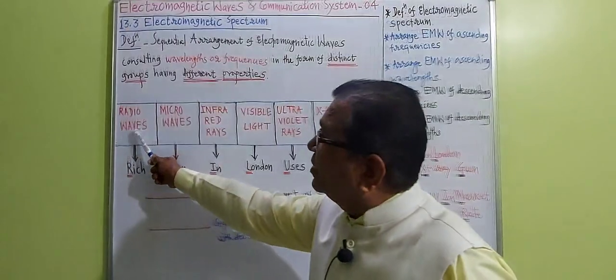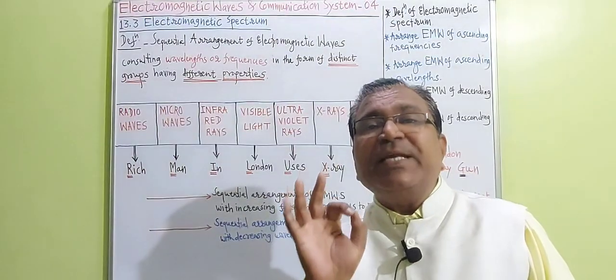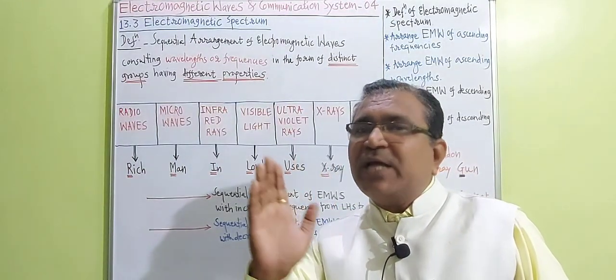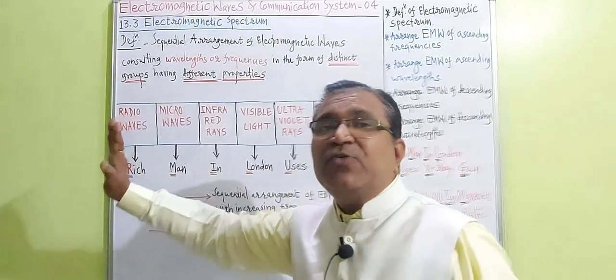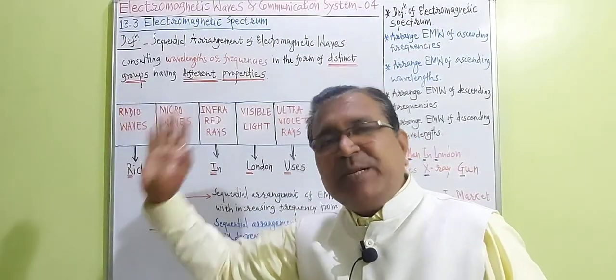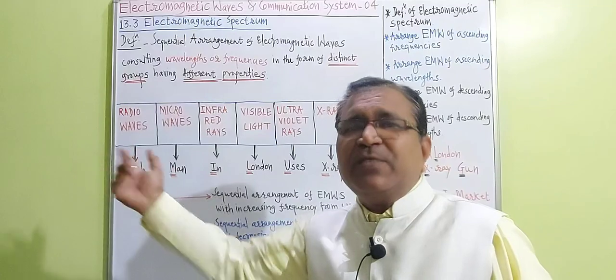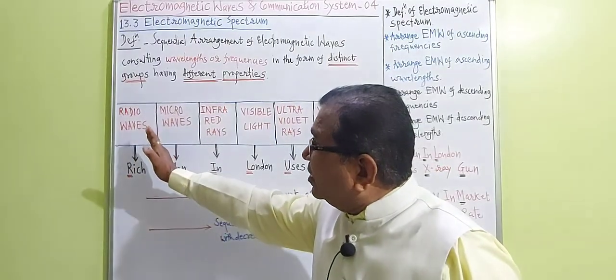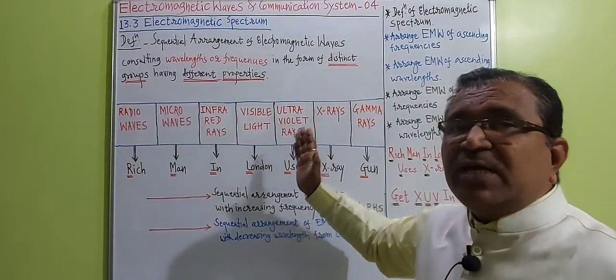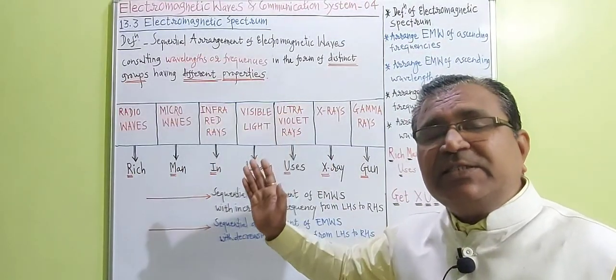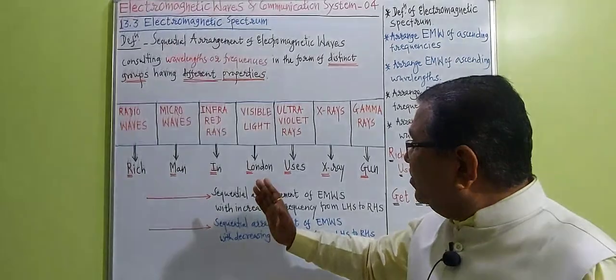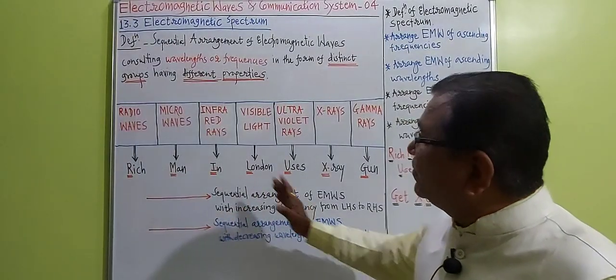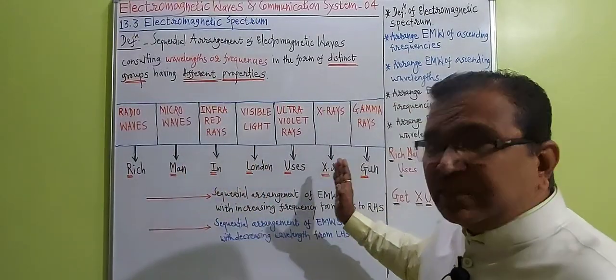Energy of radio waves is minimum, because the frequency of radio waves is the least of all, and so its energy is minimum.